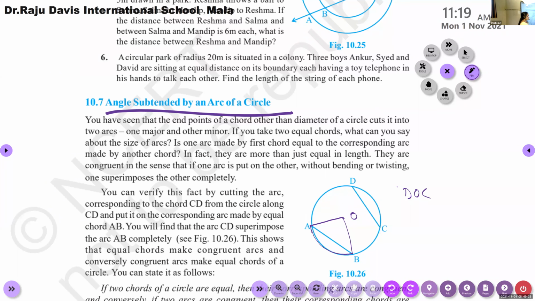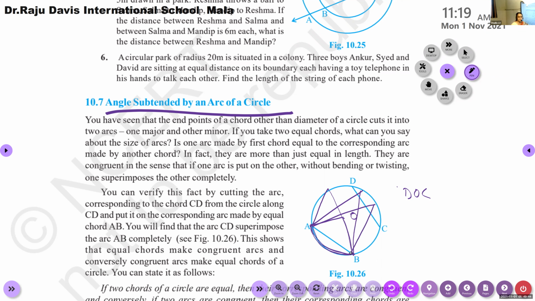Okay, this arc AB can subtend an angle not only at the center, it can also subtend an angle at any other point of the circle. See, we can show infinitely many angles subtended by arc AB.